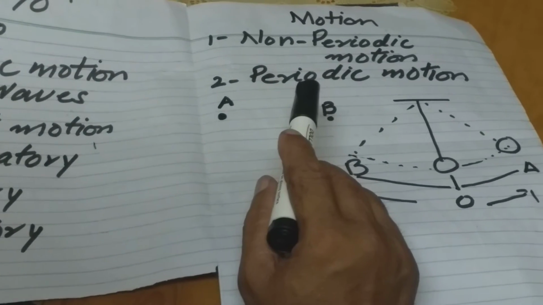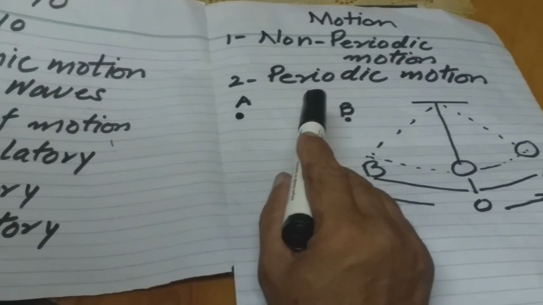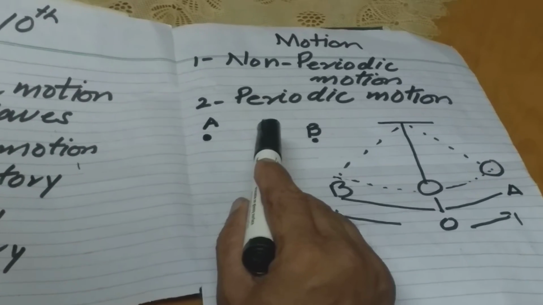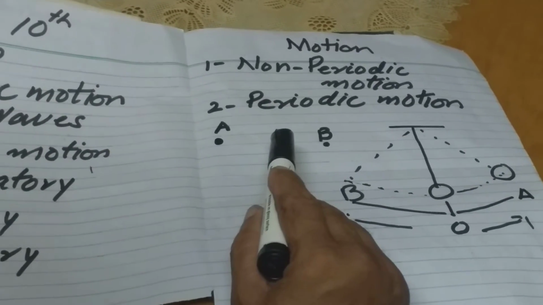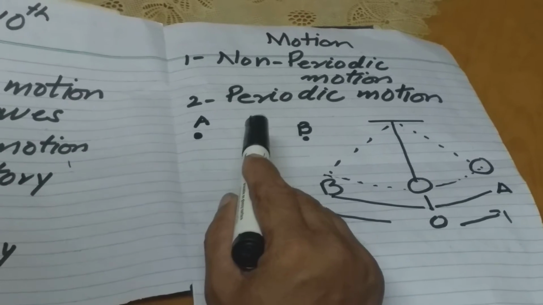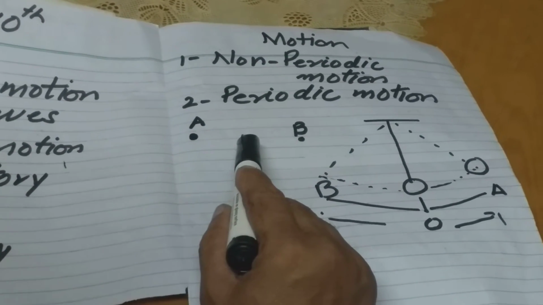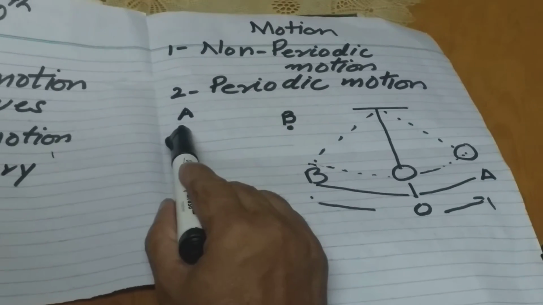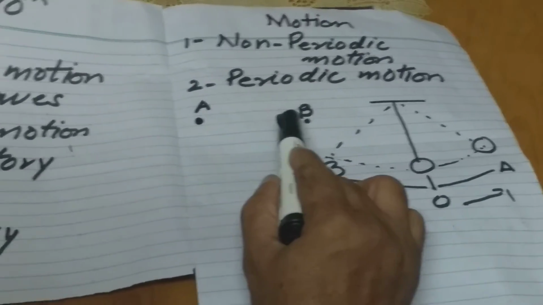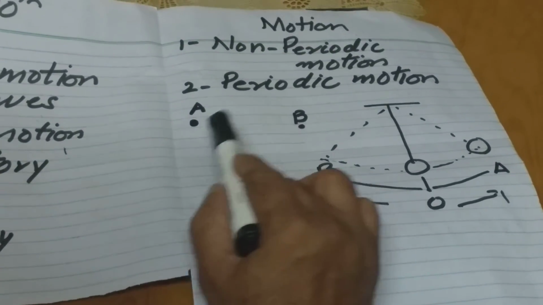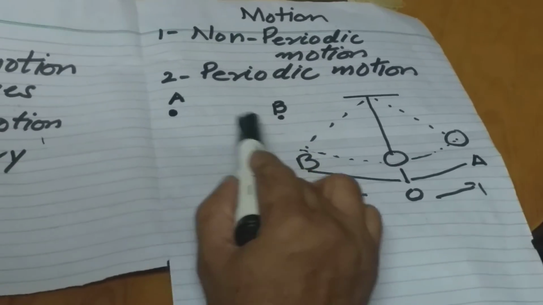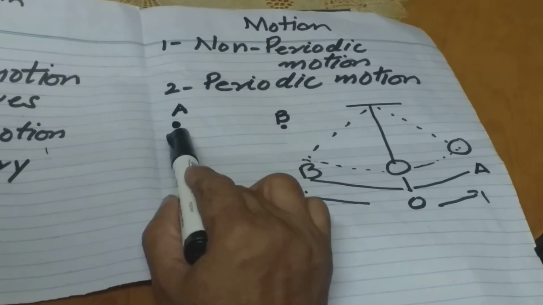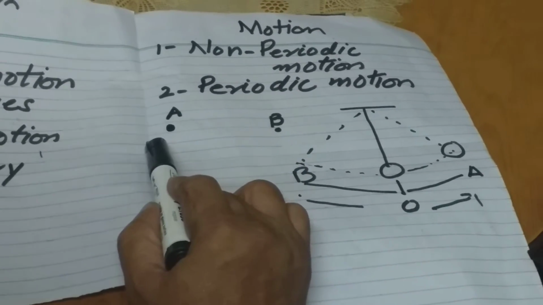Two things: the repetition of the motion, and the second thing, which is very important, that the repetition of the motion will be in the same interval of time. Suppose a body moves from point A to B, whatever time was taken by the body, while it comes back to A it will take the same time.